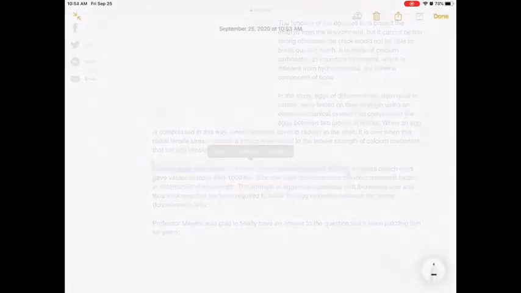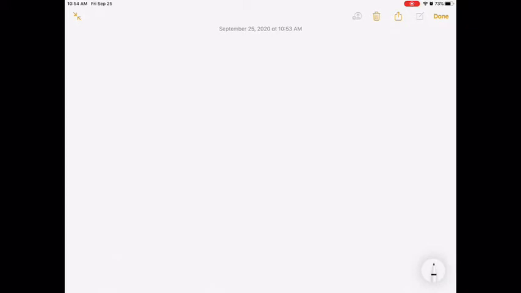Okay, so here I am in my digital notebook. You can use a digital notebook, you can use a regular old paper notebook, whatever you want. But once again, I'm not going to copy and paste that information, because that can lead to problems if I forget to cite it or if I cite it incorrectly. So I'm just going to write it down.